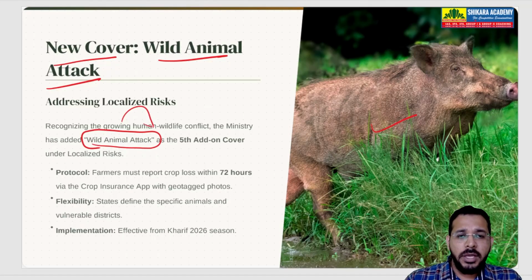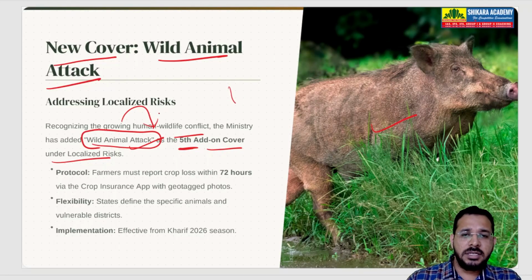Because of growing human-wildlife conflict, the Ministry of Agriculture has included wild animal attack as the fifth add-on cover under the localized risks. So there is a localized risk section, and in that a fifth item is added, which is wild animal attack.